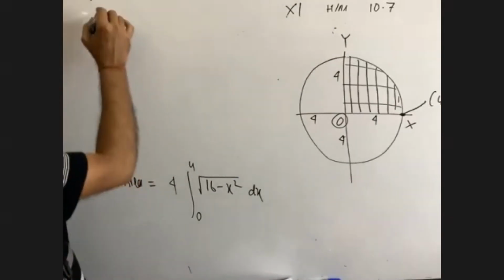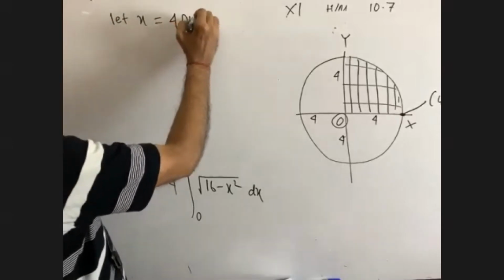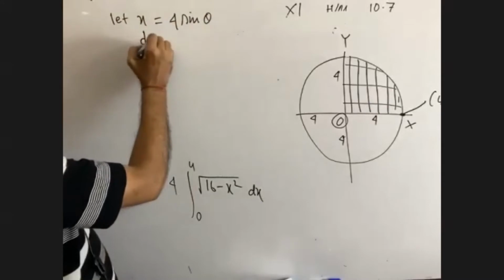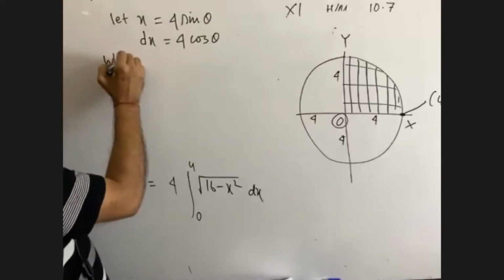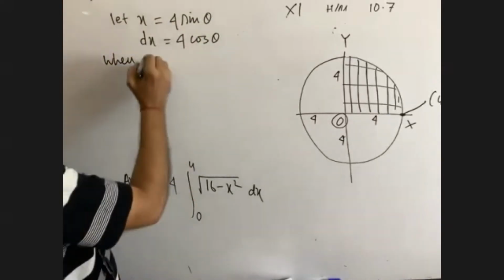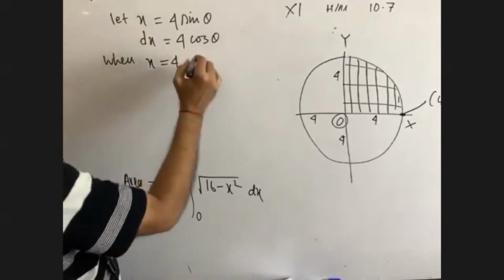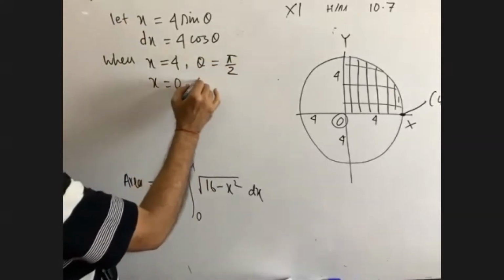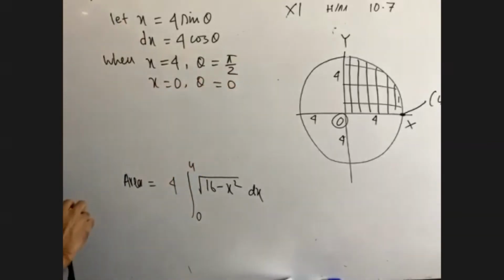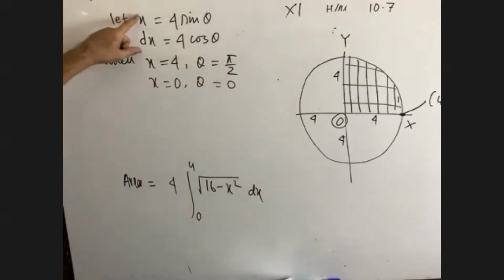Now, let x equal to 4 sine theta. Therefore, dx equals 4 cos theta d theta. When x equals 4, theta equals pi by 2. When x equals 0, theta equals 0. I think all of you have got me. For x equals 4, sine theta equals 1. 1 means what? Pi by 2.